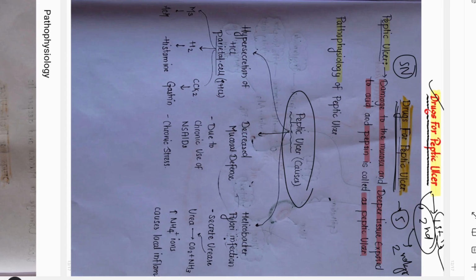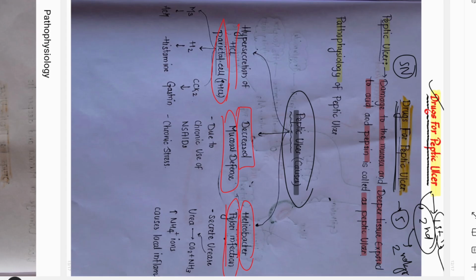Now we will see the causes of peptic ulcer. There are mainly three causes. The first cause is hypersecretion of HCl. The HCl is secreted by the parietal cell. The second cause is decreased mucosal barrier, or decreased mucosal defense. And the third cause is Helicobacter pylori. As scientists say, the main cause is Helicobacter pylori infection. So we will see the causes of peptic ulcer in detail.